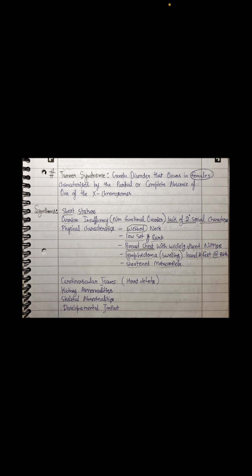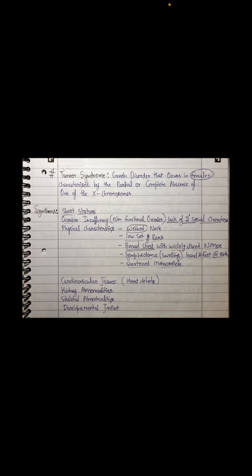So the X chromosome count will be reduced in the patient. The karyotype which we are going to see is 45,X0, or some people say XO, because one of the chromosomes will not be there. The total number of chromosomes in humans is 46, including XX or XY chromosomes. The symptoms which you are going to see are short stature. Marfan syndrome was tall stature. Turner syndrome is short stature.